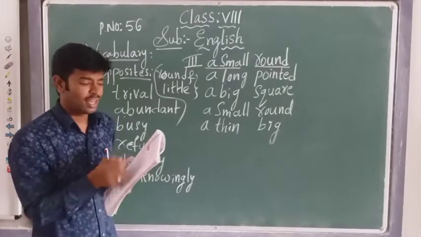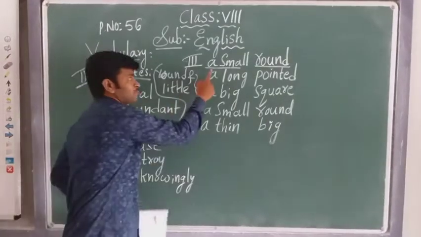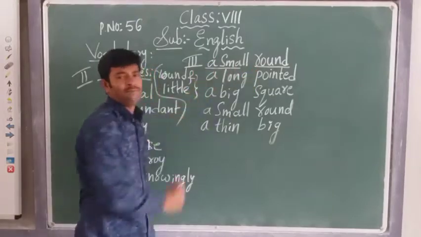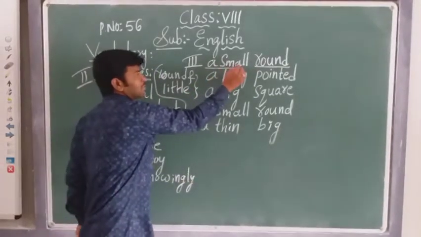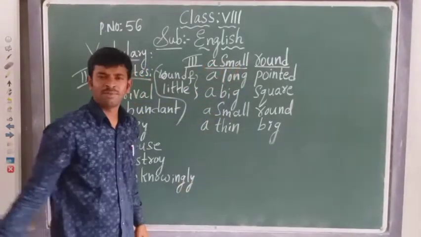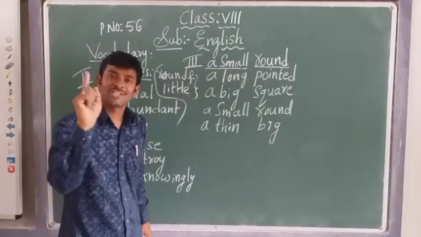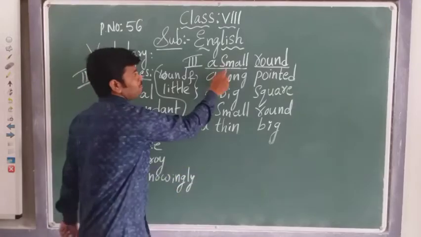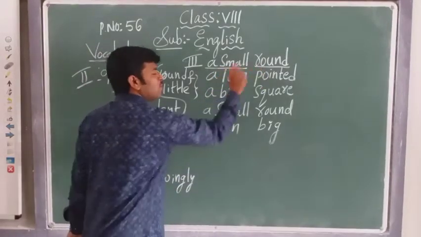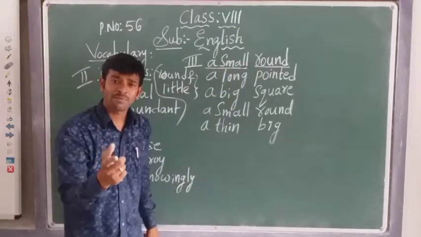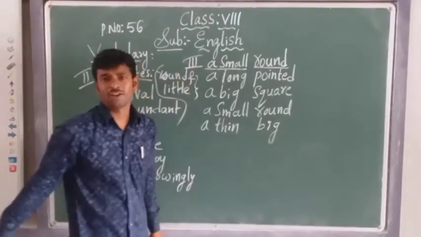Both adjectives are there. A small round table. Small is the size. How is the table? Small is the size. Round, shape. Got children here? Small is the size. Round is the shape. What is the shape of the table? Small round shape. Got children?